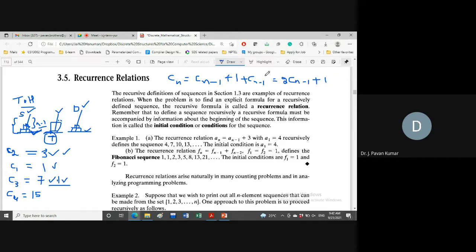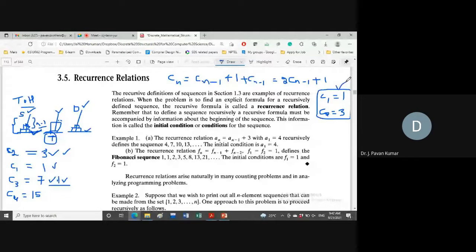And there exist some trivial answers for basic values of n, like C1. What's the value? C1 means one disk we have. So 1. C2 is 3. Okay, these two values we can say easily.